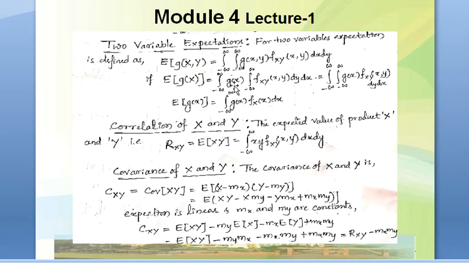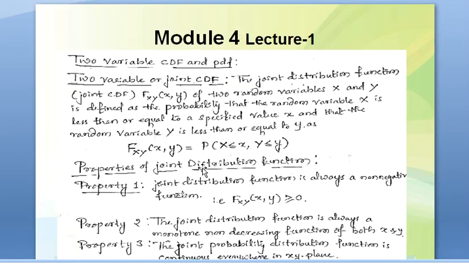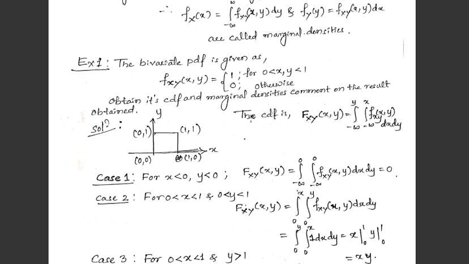Fxy of this probability density function, here 0, 0, 1, 0, this all is there, so it is 1 only within this region and it is 0 elsewhere. Now we have to obtain its CDF. CDF is cumulative distribution function.